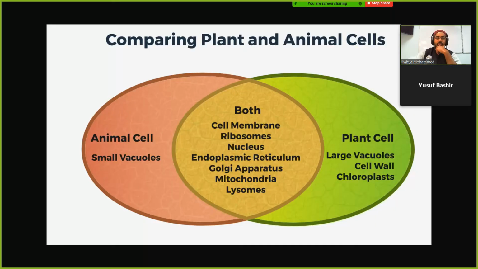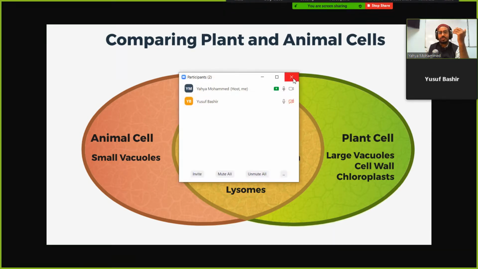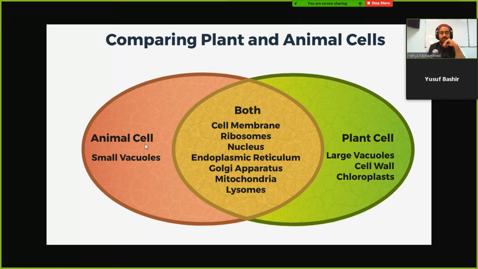So let's take a look at some of the structures. First of all, let's take a look at plant cells versus animal cells. I think we talked a little bit about this last time. You can see here, most things belong to both animal cells and plant cells. But animal cells have some differences. They don't have a cell wall and they don't have chloroplasts at all. Plant cells have a thick cell wall and they have chloroplasts.